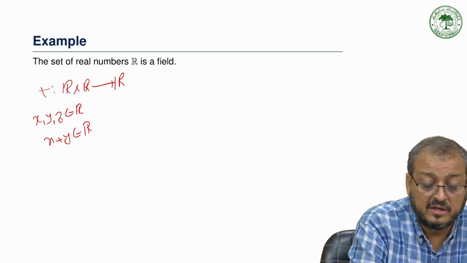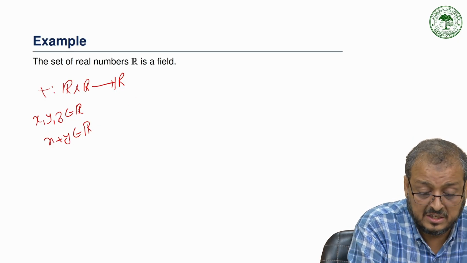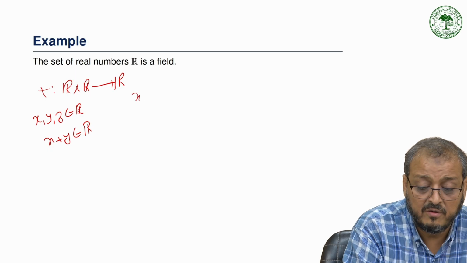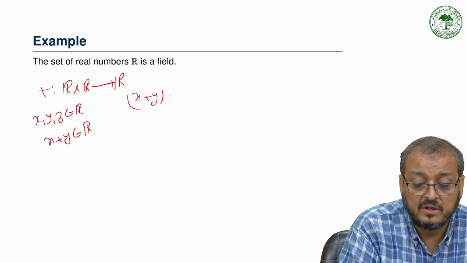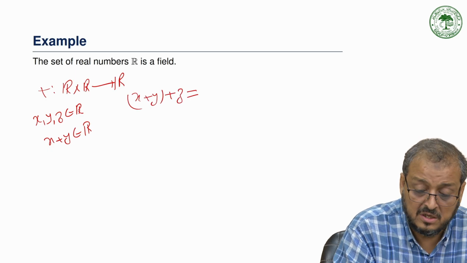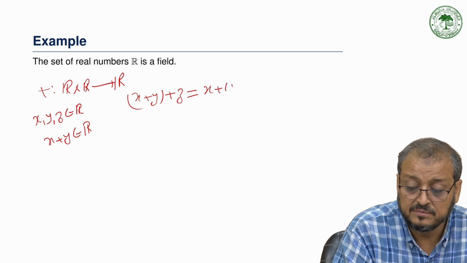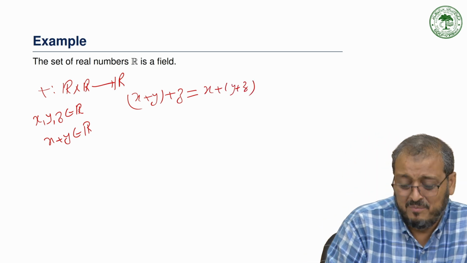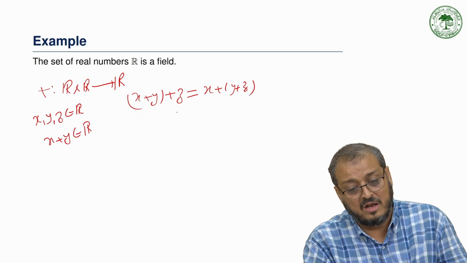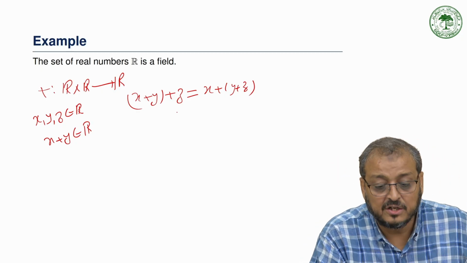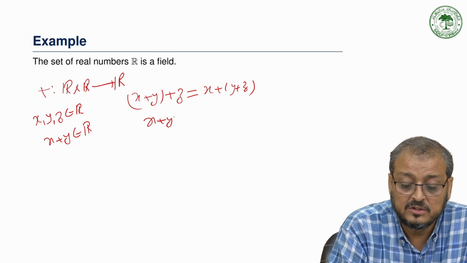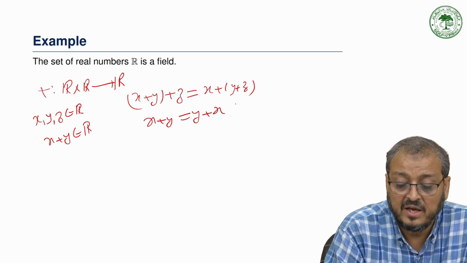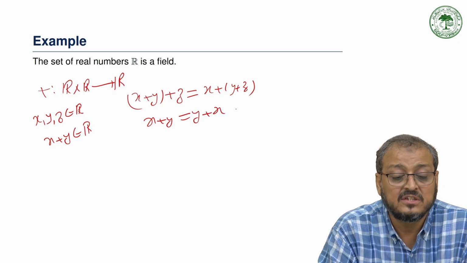Similarly, x plus y plus z for all x, y, z belonging to R is associative, because the set of real numbers is always associative, and also x plus y is the same as y plus x for every x and y.